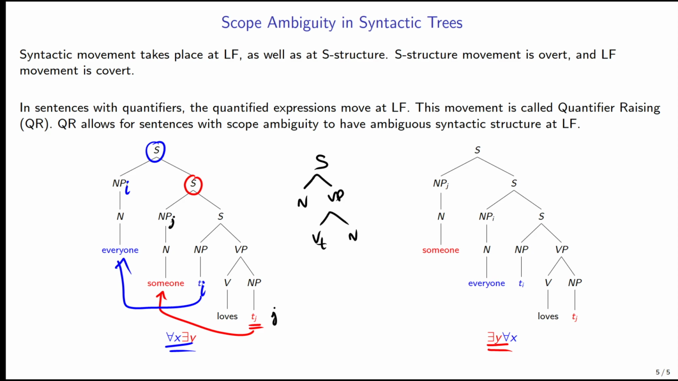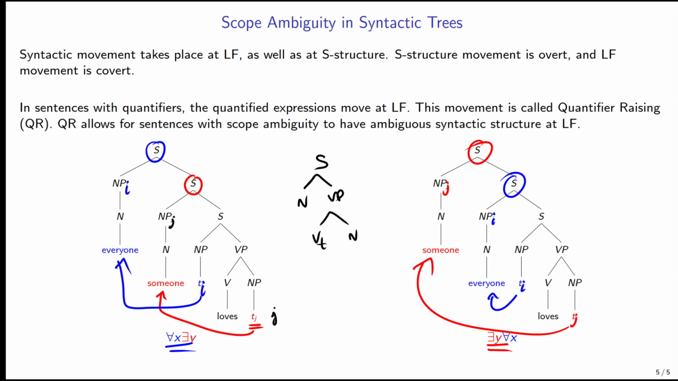Now, when we do exists a y for all x, we do the same process. But instead of choosing someone to move up first and everyone after, so everyone scopes over someone, we just do it in the reverse. So, for example, first we take everyone from the subject, we create a new node, and we move it up and index it. So this is everyone corresponding with the index I. So that's the subject moving up first. And then we do it with the object. So we create a new S node, we give this an index, and we move it up. So now someone is scoping over everyone, and we get the exists a y for all x interpretation.